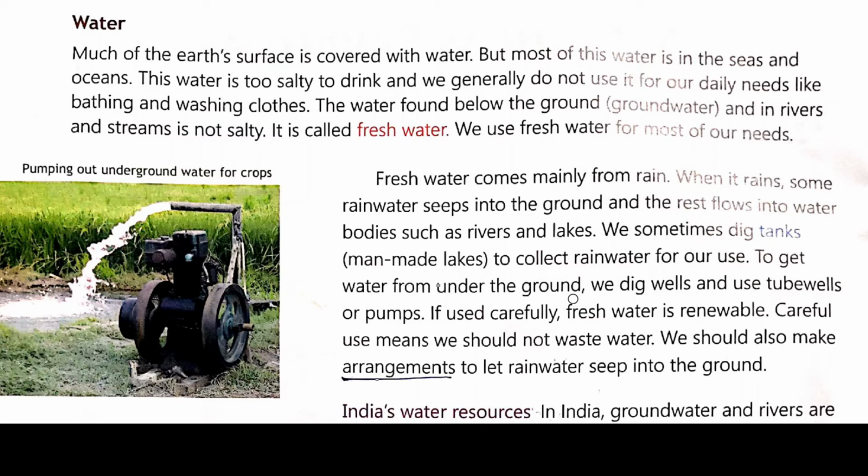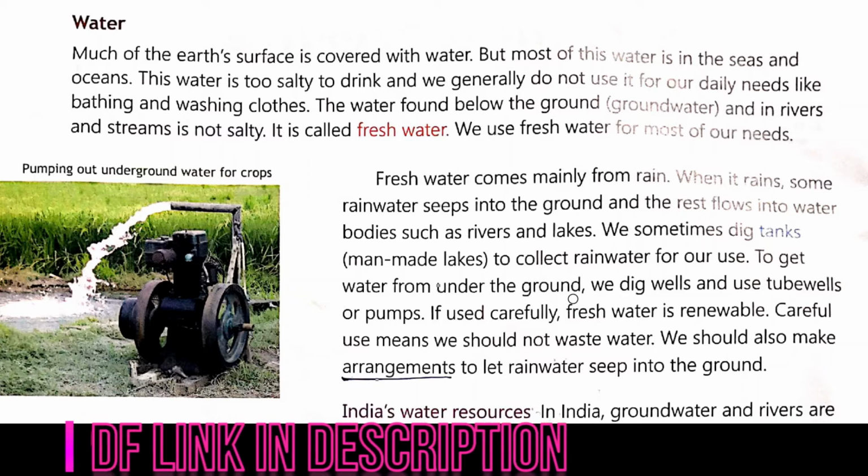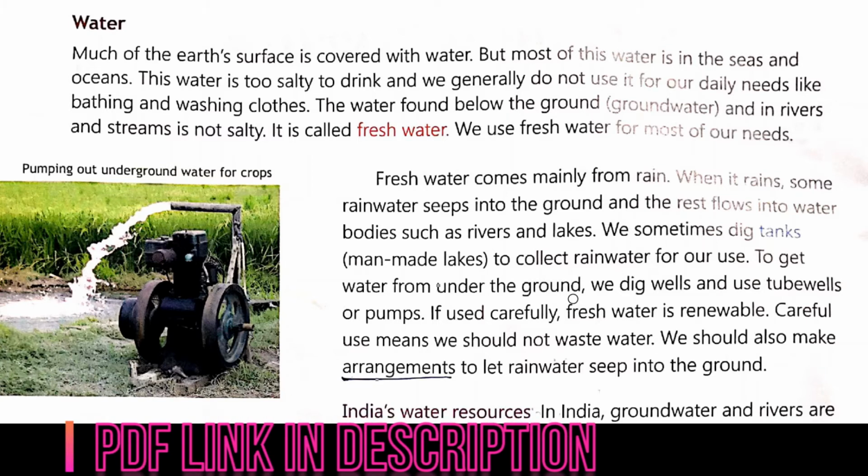To get water from under the ground, we dig wells, tube wells or ponds. Every time we cannot get the rain water, so what do we do? How to get fresh water or underground water? By digging wells, tube wells, hand pumps, we can get the underground water. So if used carefully, fresh water is renewable. अगर हम ये fresh water carefully use करेंगे, then it can be renewable.